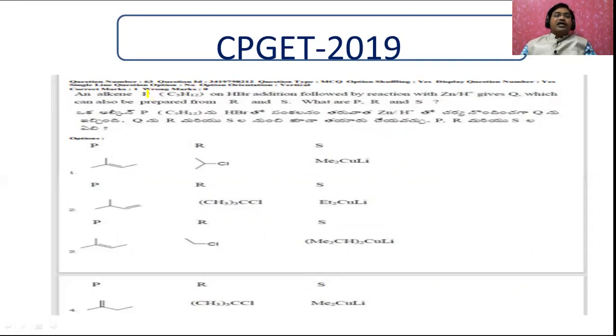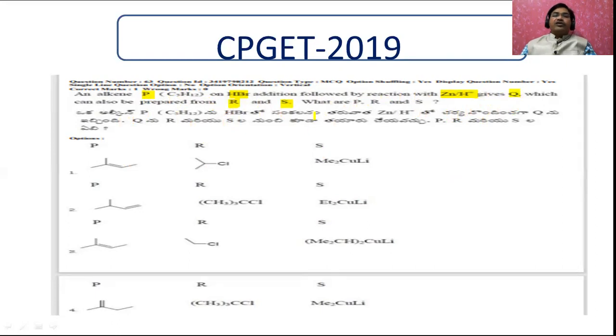A compound P on addition with HBr followed by reaction with Zn and H plus gives Q. And the same Q will be obtained by reacting R and S. Whatever product is obtained from P, that is Q, the same Q is obtained by reacting R and S.